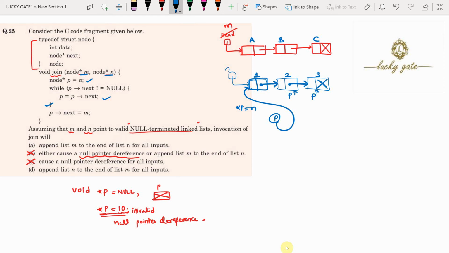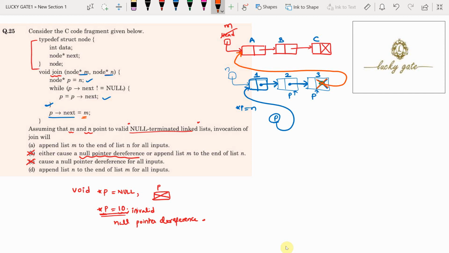After exiting the while loop, it changes the P next pointer, so that this pointer now points to node M, which is the first node of list M, and the process stops.